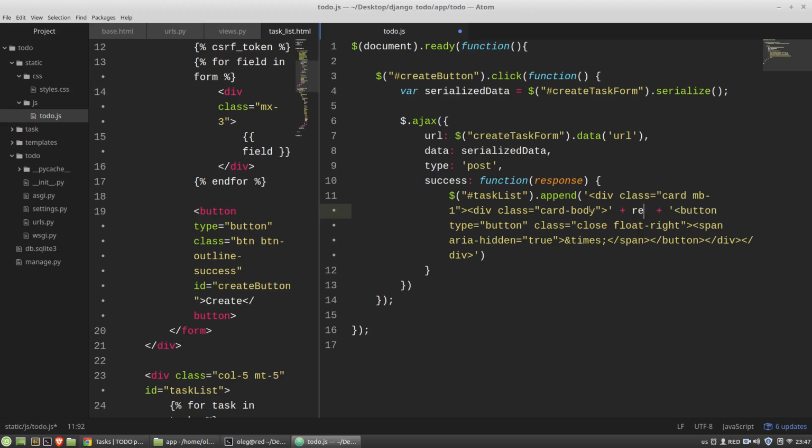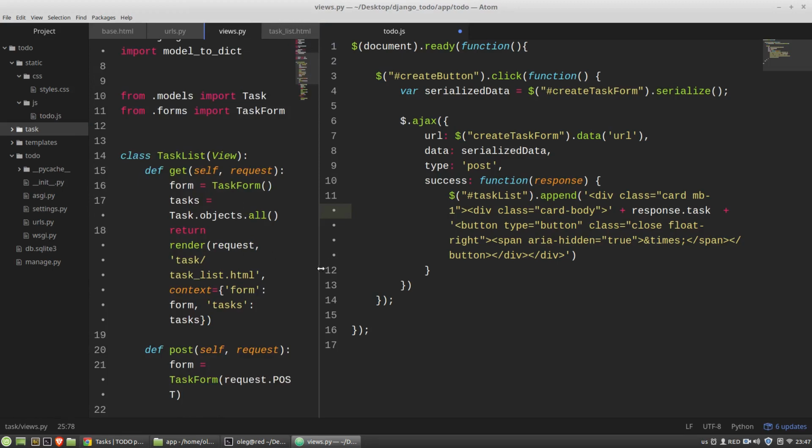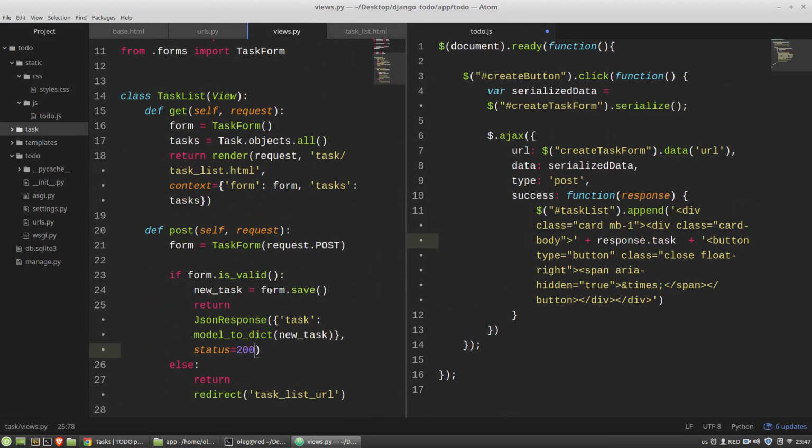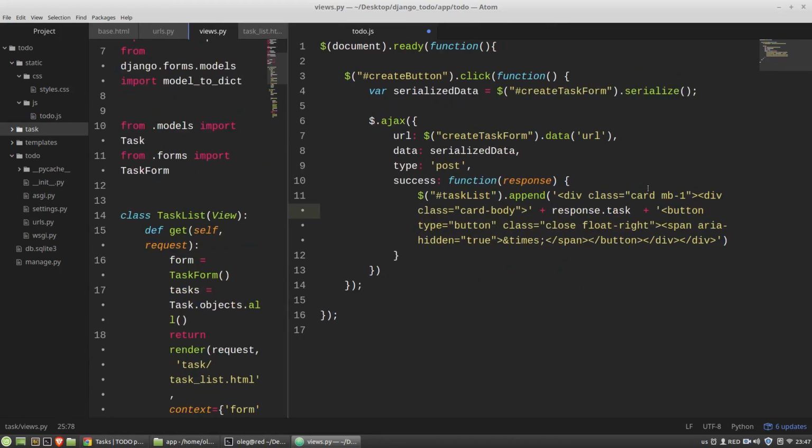And here I'm using the response from Django, this one. The response has the task key. Because of this. And the task object has the title.